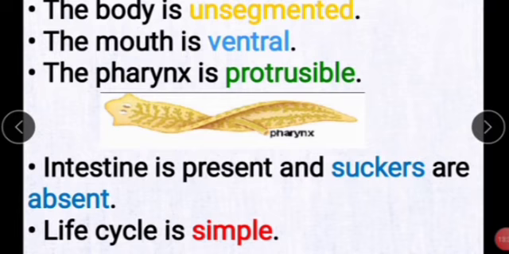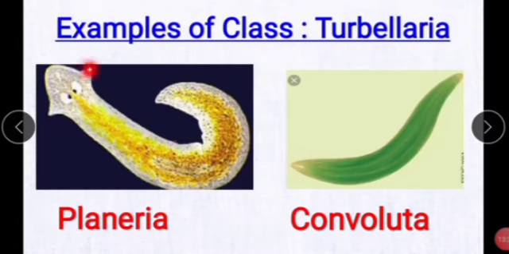Next, examples of class Turbellaria. For example, Planaria and Convoluta. This is also an example of Turbellaria.